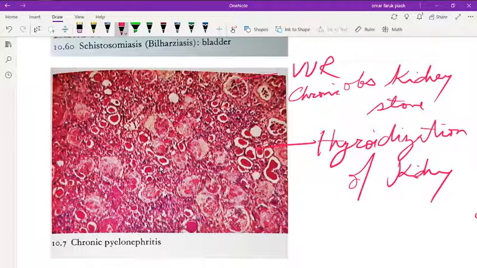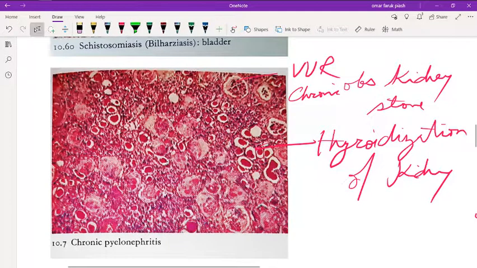The tubules contain eosinophilic casts resembling thyroid tissue, and this is called thyroidization of the kidney. This is high yield. You have to remember it.